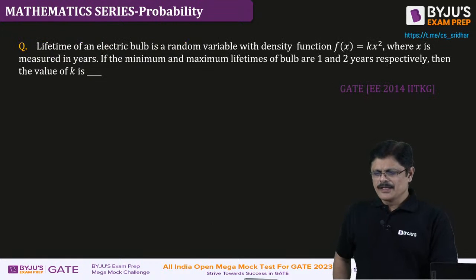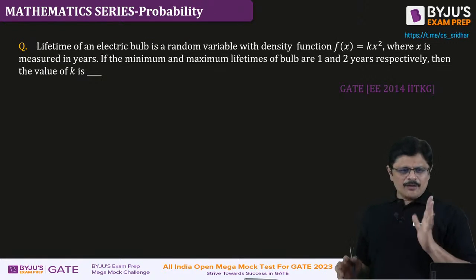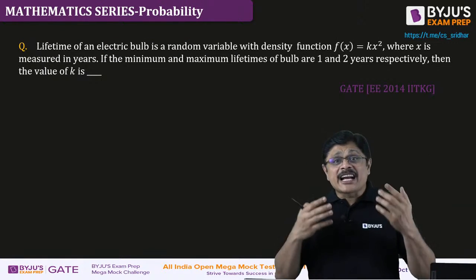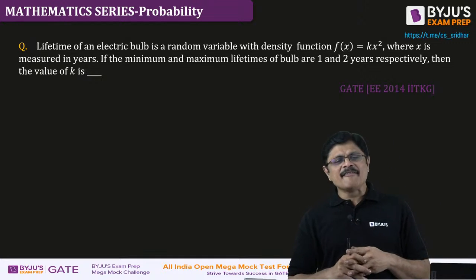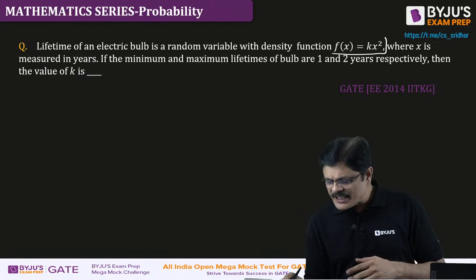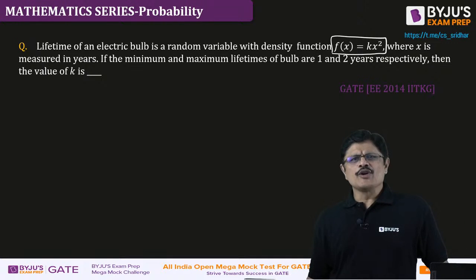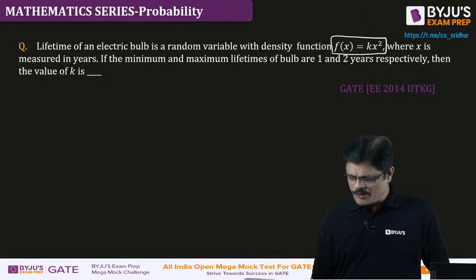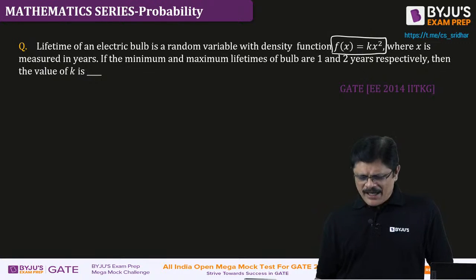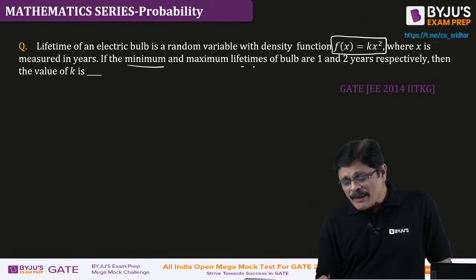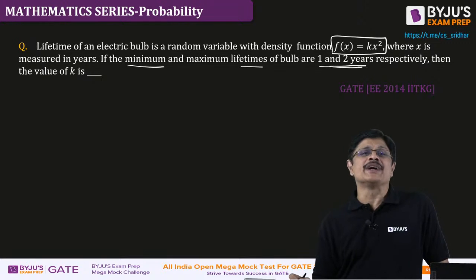Nice. Now look at this. The lifetime of an electric bulb is a random variable with a density function given here, where x is measured in years. Obviously, the number of years cannot be negative, so x is greater than or equal to 0. He also mentioned that the minimum and maximum lifetimes of the bulb are 1 and 2 years.